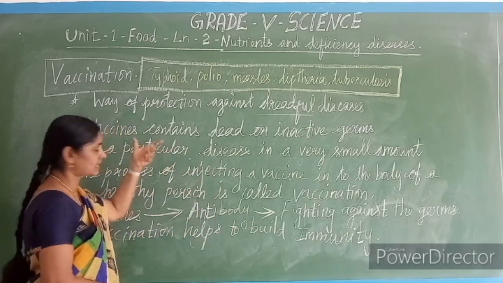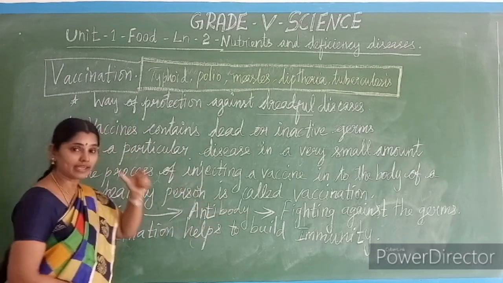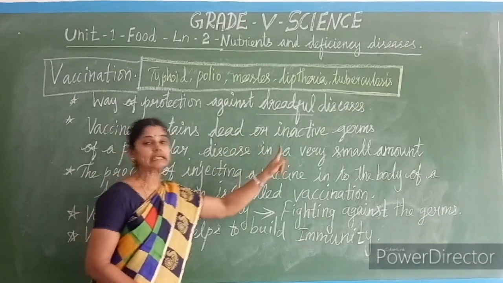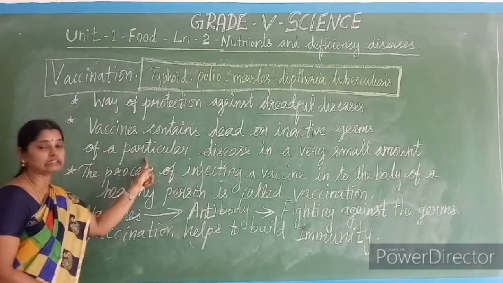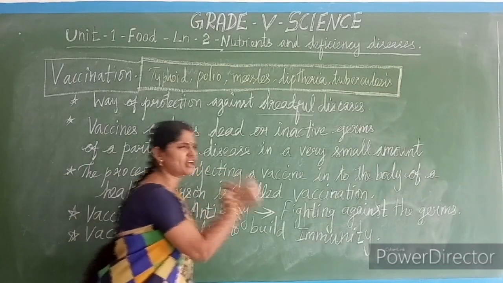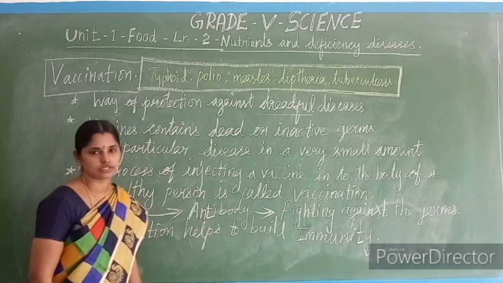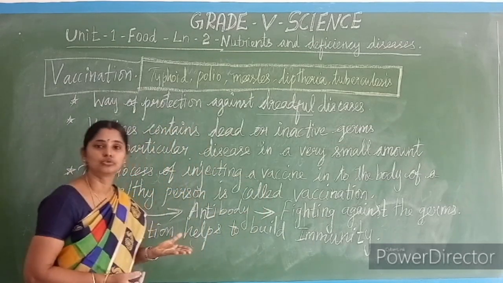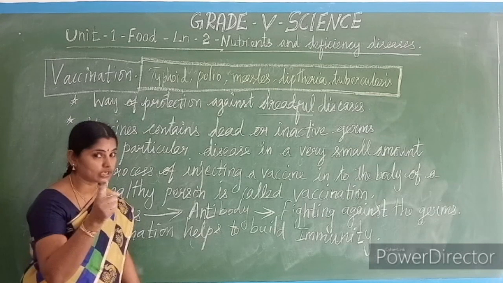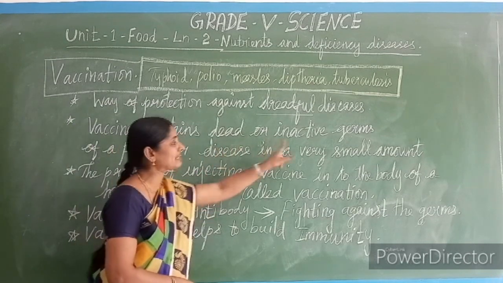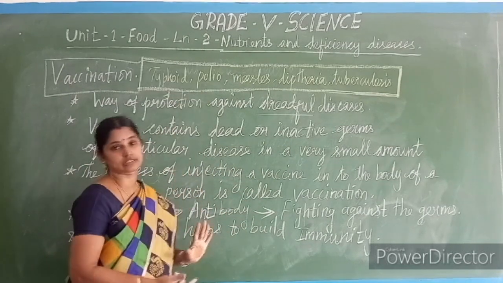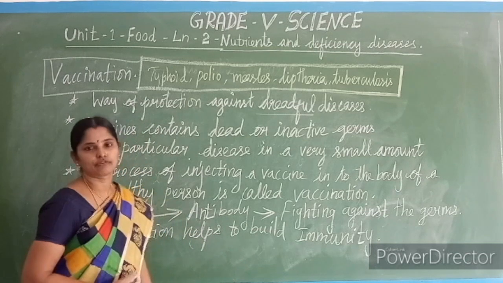So vaccines are very good. Actually, what they contain in that injection is dead or inactive germs of a particular disease, in a very, very small amount. Okay, what will it do? We are injecting the germs into our body. So they are not actually live germs, they are dead or inactive. They do not have the capacity to produce the disease. So what will it do inside our body?